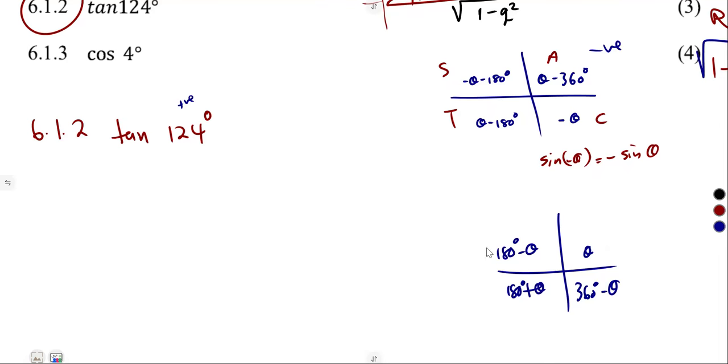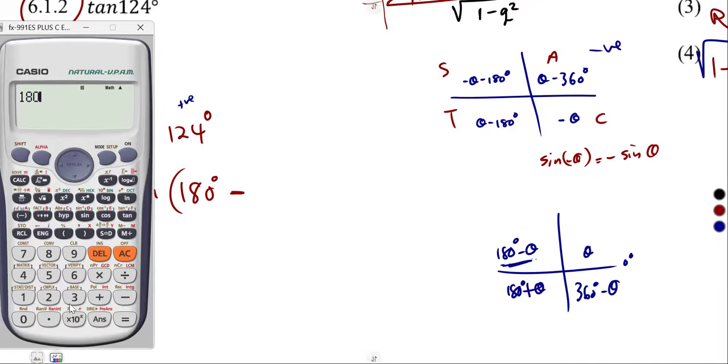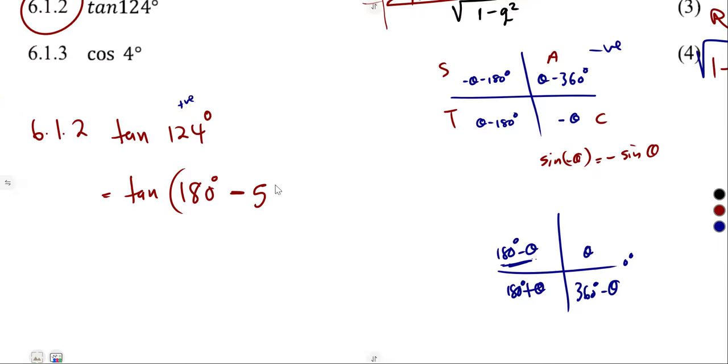So 124 lies in the second quadrant, between 90 and 180. So this is the quadrant of 180 minus theta. So we must have this written as the tan of 180 degrees minus what? To get 124, 180 minus 124 is 56 degrees. So as you can see, guys, it can be written in that format.